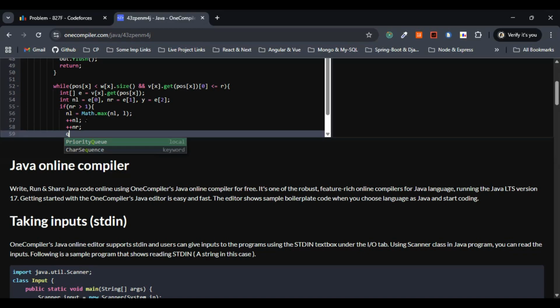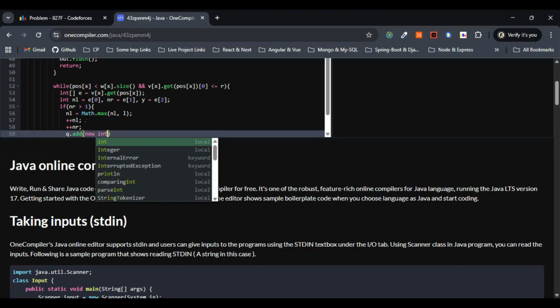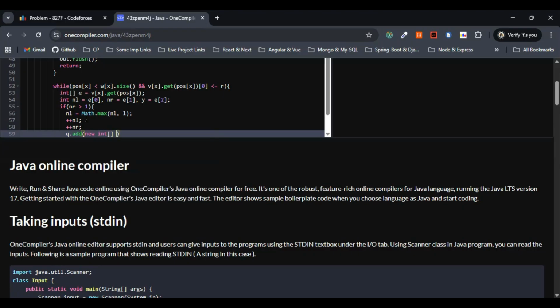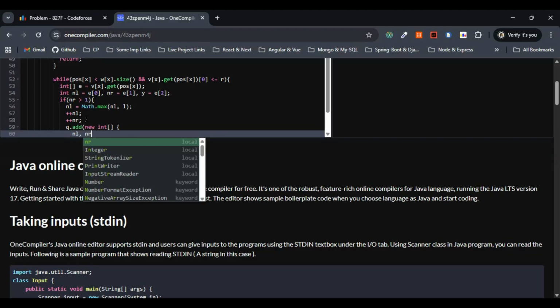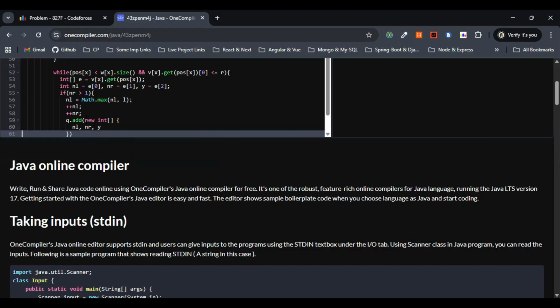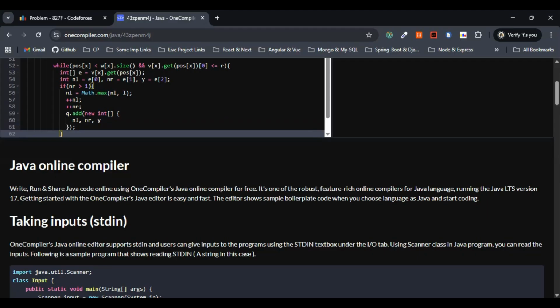So this one I'll just go with q dot add. This is simple. Yeah, new int, I'll go with NL comma NR comma destination y. Now let me give semicolon here. Let me come out of this one entirely.